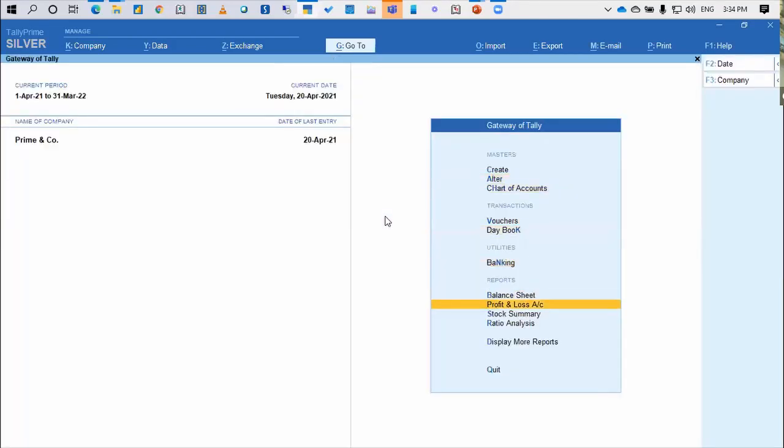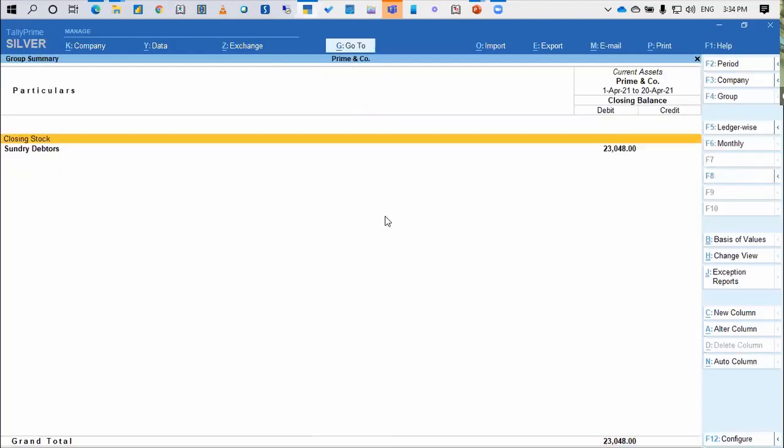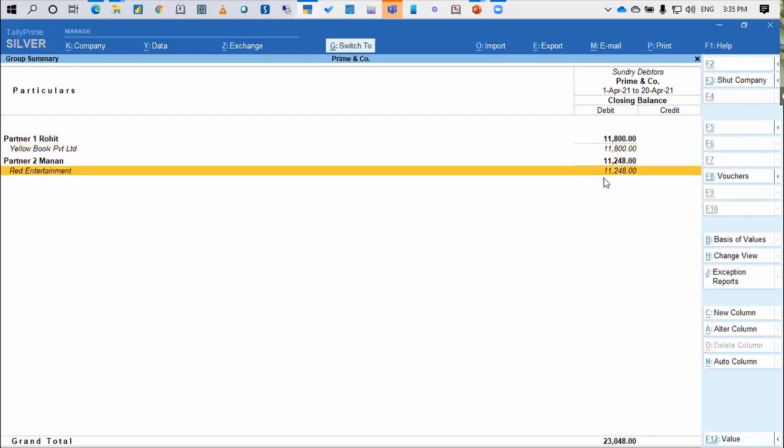Now I'm just going to the balance sheet, going to current assets, sundry debtors, and pressing Alt F1. So in one click, I will get to know what is outstanding from which party, and who is responsible for this collection. Okay, so far so good. It is no big deal. It is simple. Now let me just go to the Red Entertainment ledger.